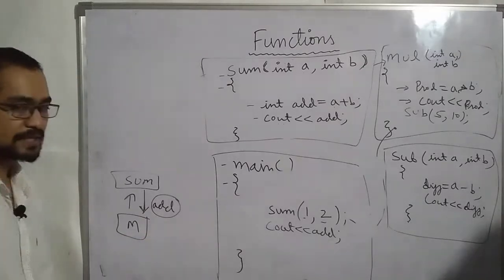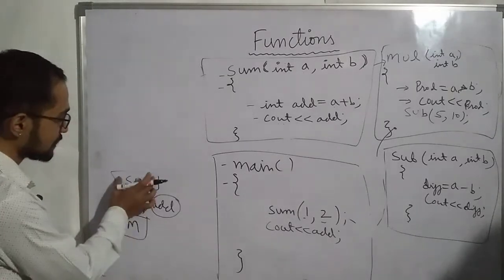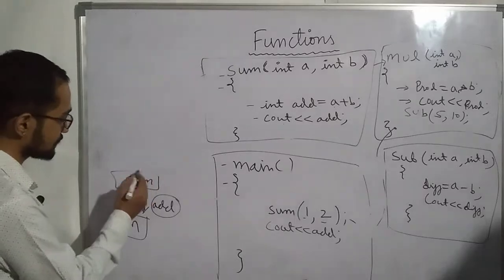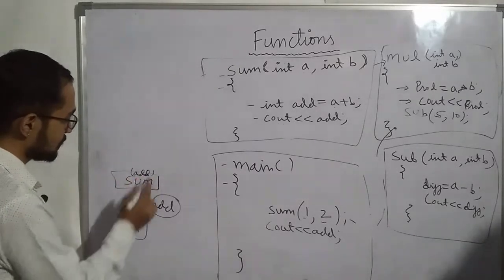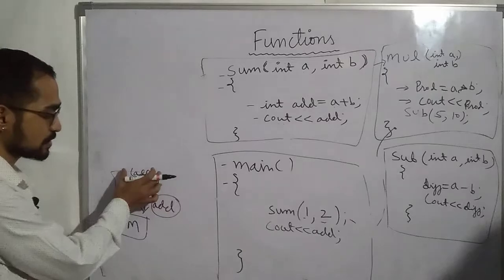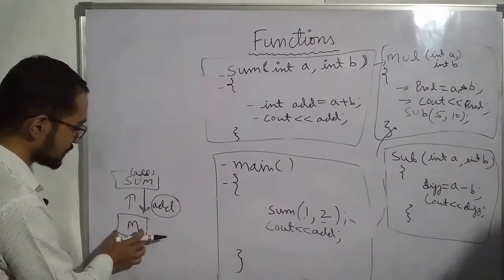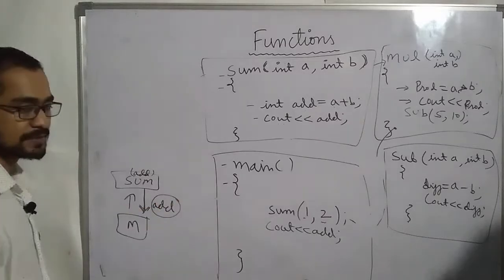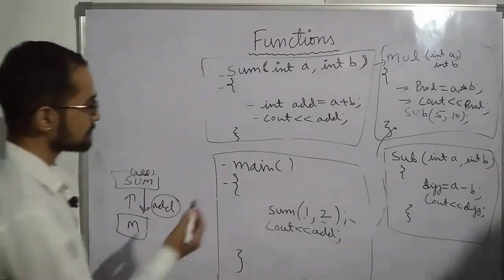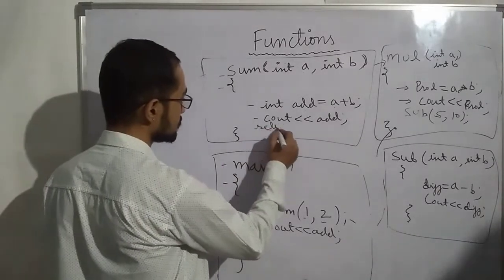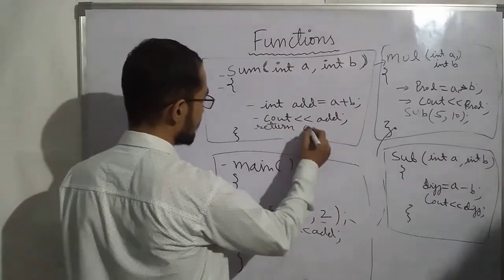Now main can use that value. Otherwise, main cannot access anything inside the sum. Suppose add is here. Main cannot access the add because they are in separate memory locations. But when sum returns the value to main, then main can access this add. So how do we return any value? We can write here return add.